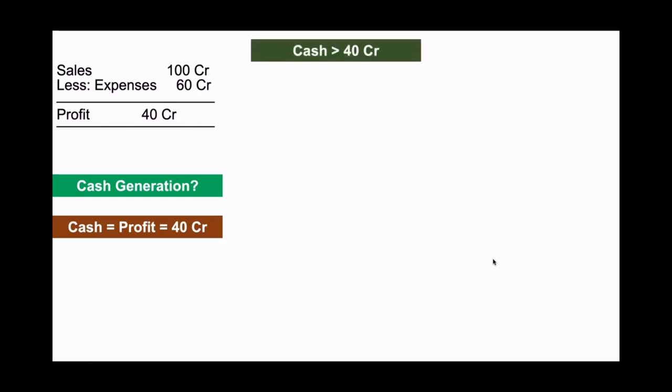Sales is 100, expenses are 60, profit is 40. So what is the cash generated by this business? The cash generation can be equal to profit when they have realized their entire sales of 100 crore and paid their entire expenses of 60 crore. It means 100 crore had come in and 60 crore had gone out. So the profit will be equal to cash. But it can also be greater than 40 crore. It can also be less than 40 crore.